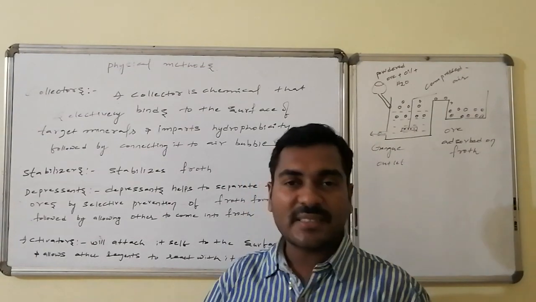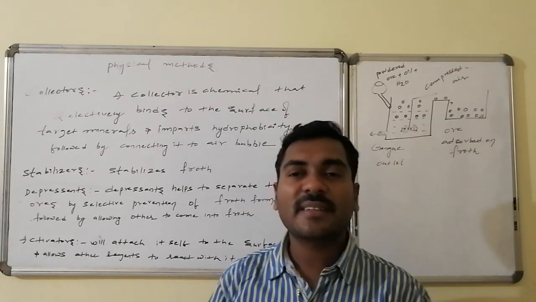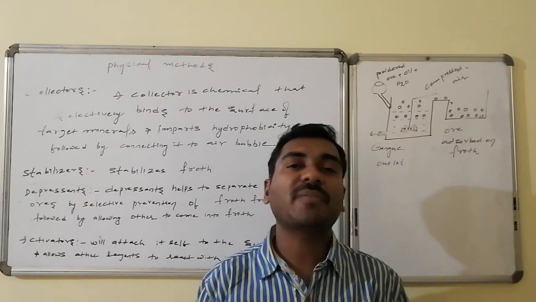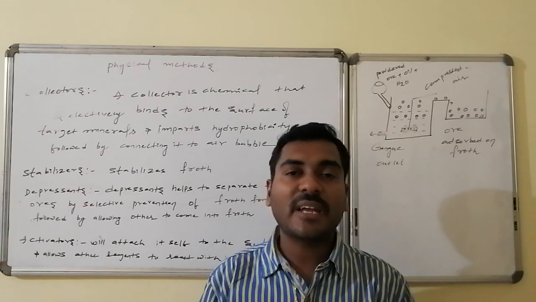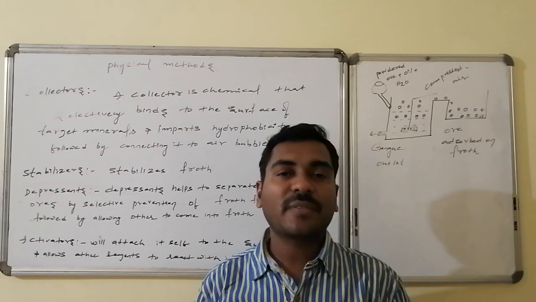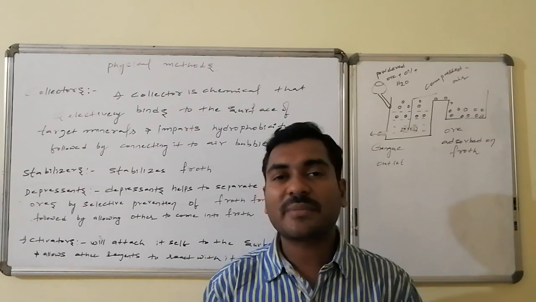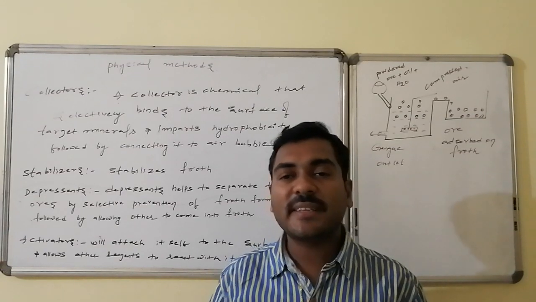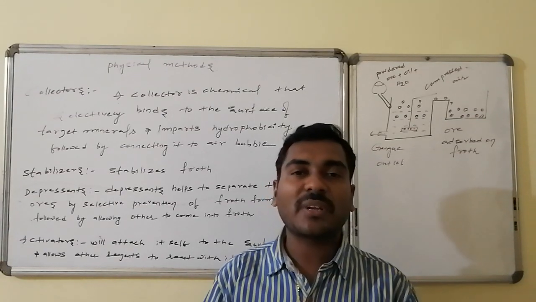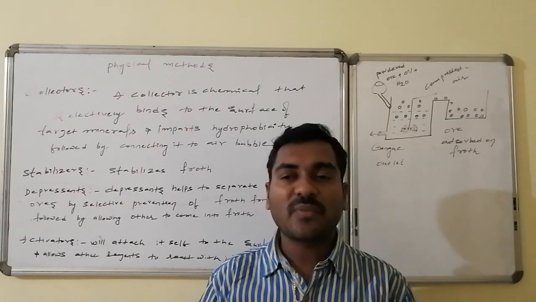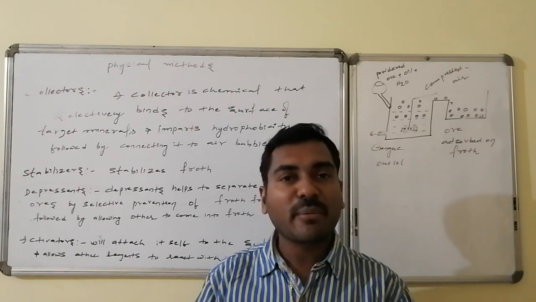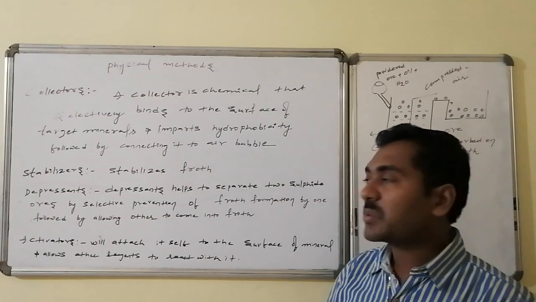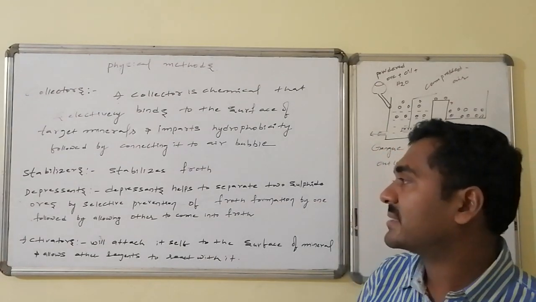Whereas stabilizers, in the beginning we are using stabilizers. The basic function of stabilizers is they increase the lifetime of the bubbles. They increase the lifetime of the froth. Else what will happen is the froth will hit the walls of the container and disappear. But by using these stabilizers, the froth lifetime increases and the froth destruction decreases. The substances which stabilize the froth are said to be the froth stabilizers.